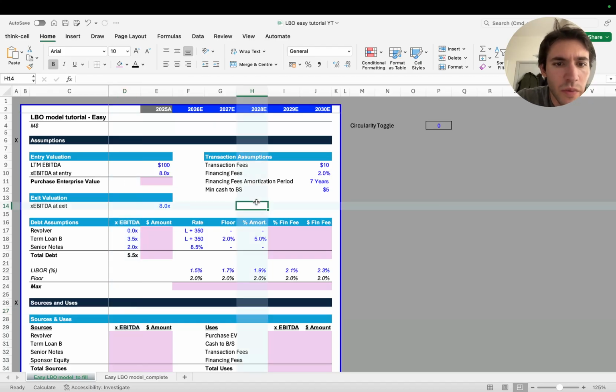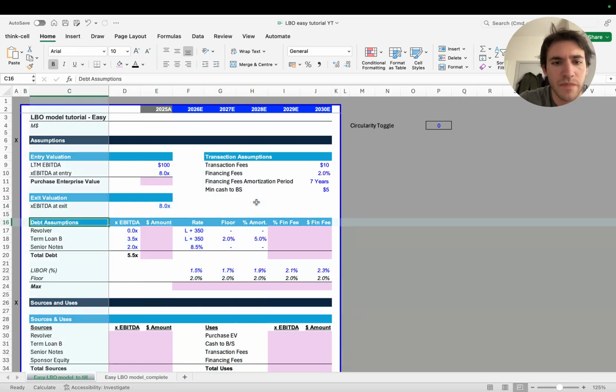Now, when we start with an LBO model, we have to start with the assumptions tab. And we have to try to understand what the transaction assumptions are, what the entry and exit assumptions are, and also what the capital structure is that we're using to finance this investment. In this case, we're talking about the debt assumptions. Now, let's go section by section.